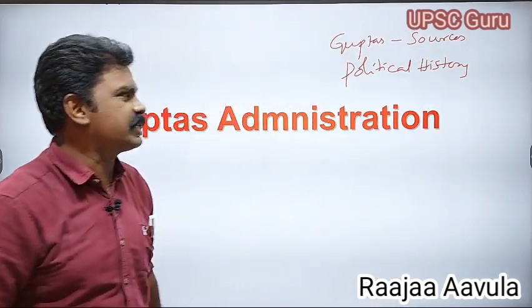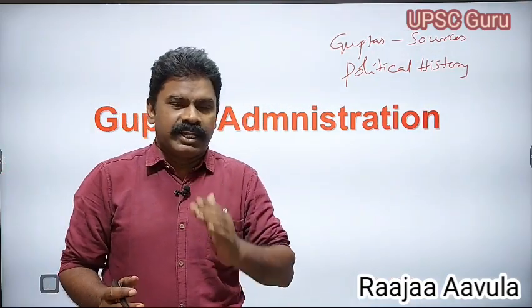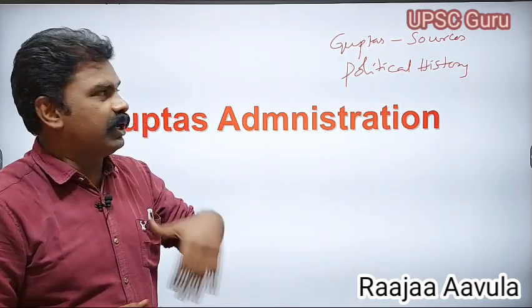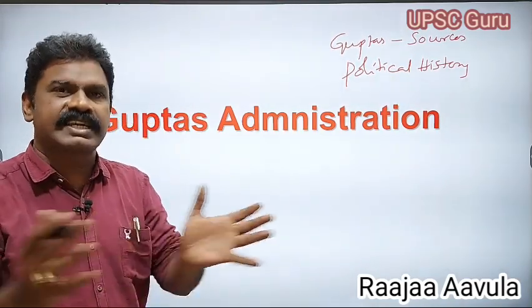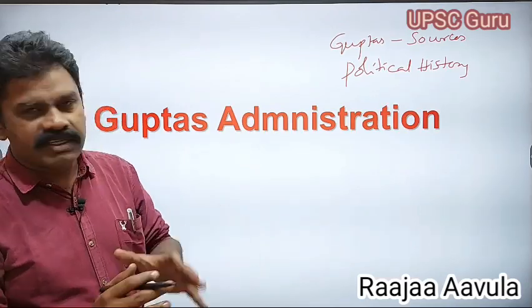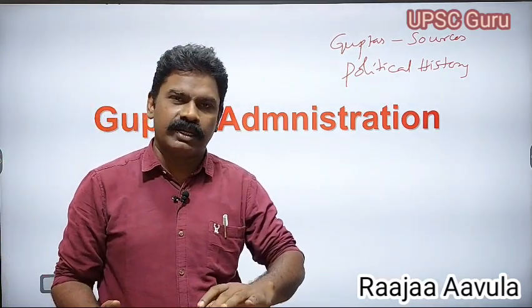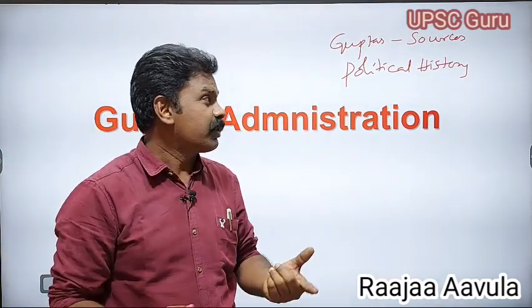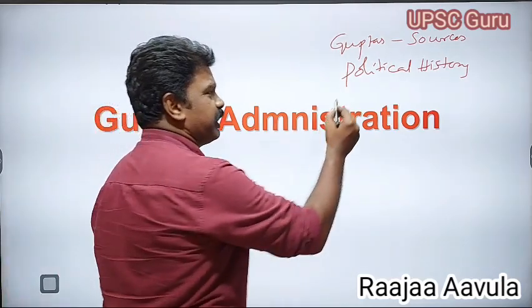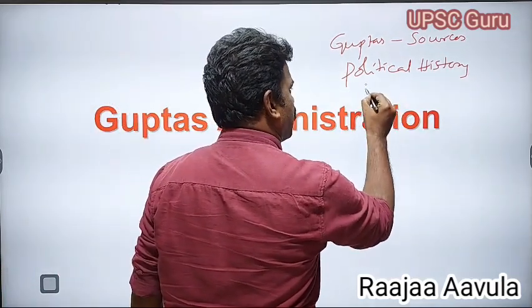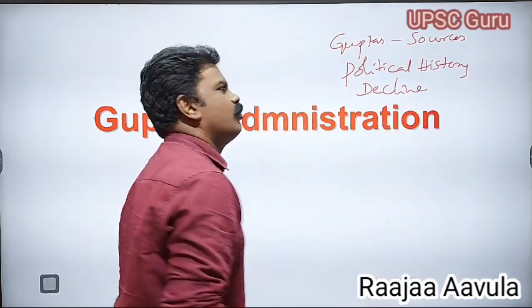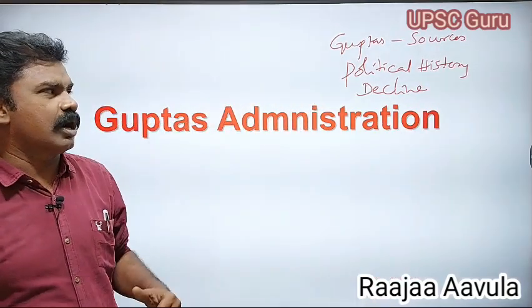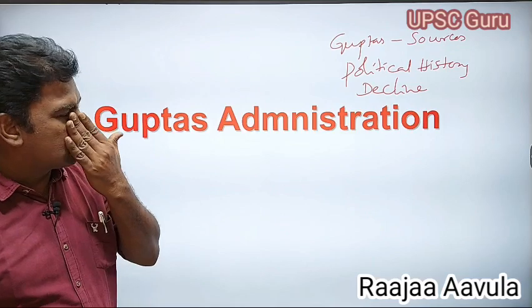In that political history we discussed different rulers, how they waged wars, how they extended the empire. All these things we discussed in the last video. Along with this political history, we also explained the decline of the Guptas, how the Gupta empire declined.